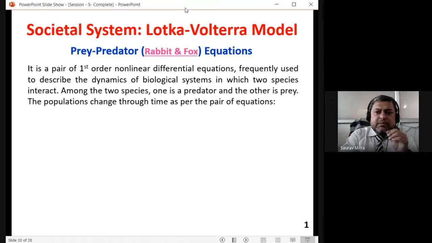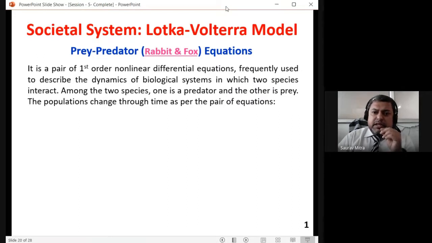For this, a very simple example of the prey-predator model is taken, which is a rabbit and a fox in the jungle. Both are in the jungle, and the fox generally eats the rabbit. That is the property of a predator. So the fox is the predator, and the rabbit is the prey. Prey means the one whom the fox eats. It is a pair of first order nonlinear differential equations, which is frequently used to describe the dynamics of biological systems in which two species interact.